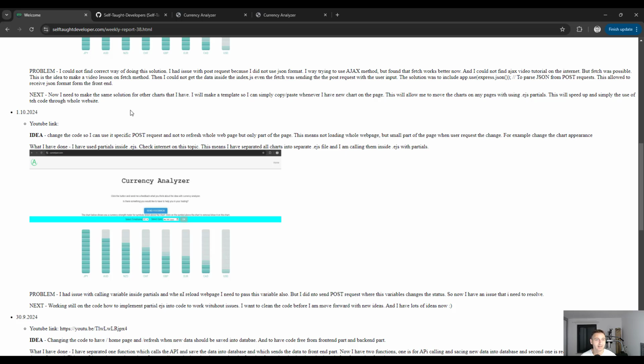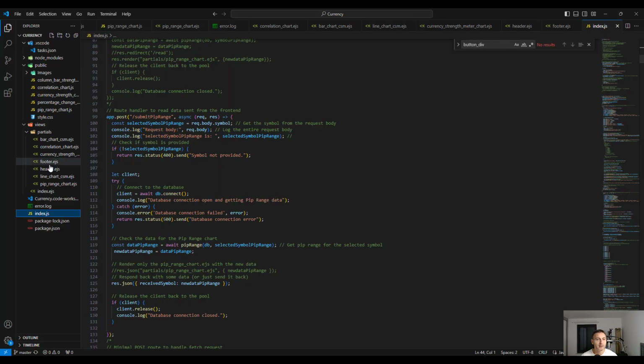page. So first I spent several days learning how to code that, how to solve that, and then there was a little bit of a problem. The problem is with calling variables inside partials, and I have also used the EJS partials. What that means, I will go inside the code. Here you can see that I have several of these files inside the partials. Before that I had only one index.ejs, and that was containing all the code, and then I needed to separate the header and the footer and the body.